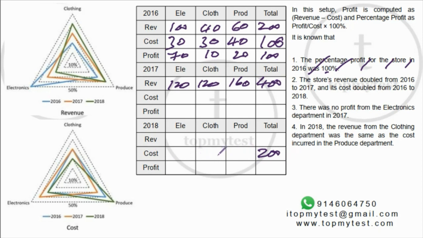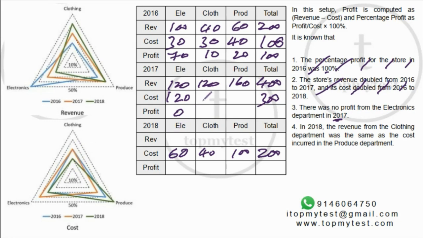This is split up. This is 30%, so 60. This is 20%, so 40. This is 50%, so 100. Right? So this is done. Okay. There was no profit from electronics in 2017. So there was 0 profit. So cost should be equal to this. Now I can find the total here. Total here will be 120 represents 40%. So this should be 300.